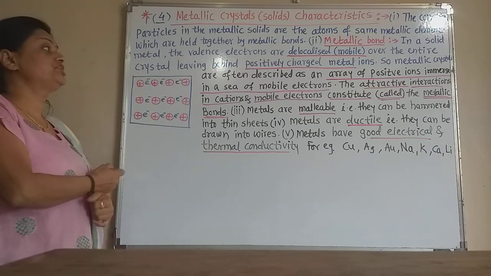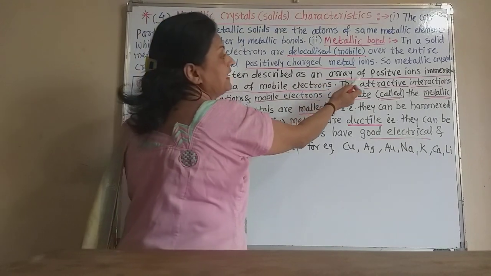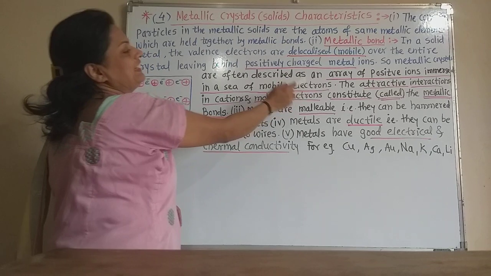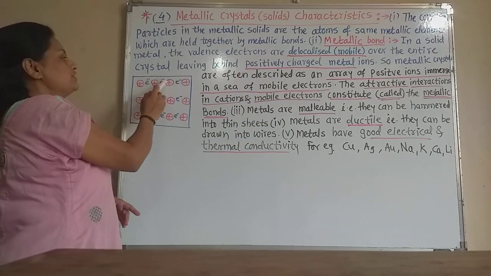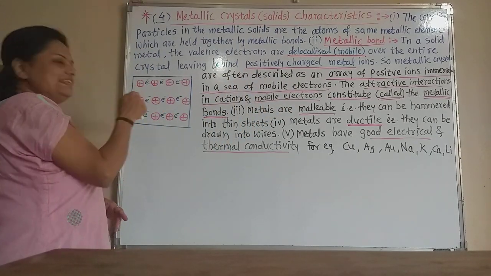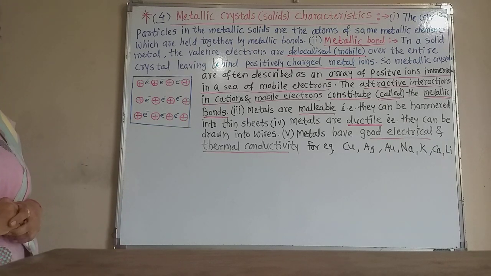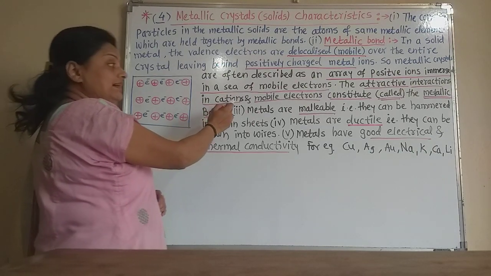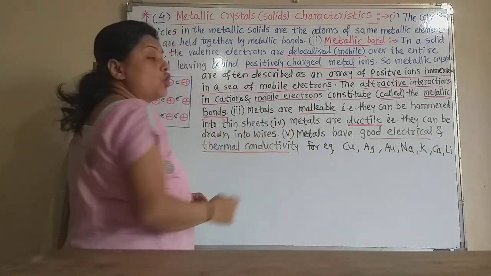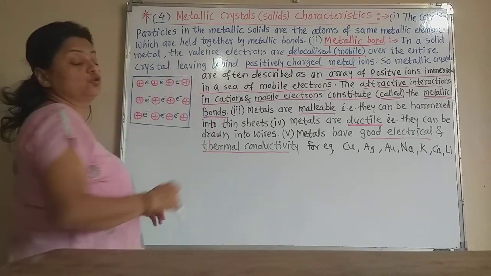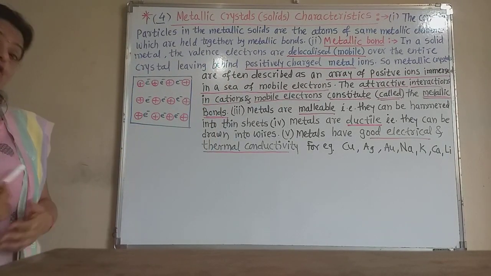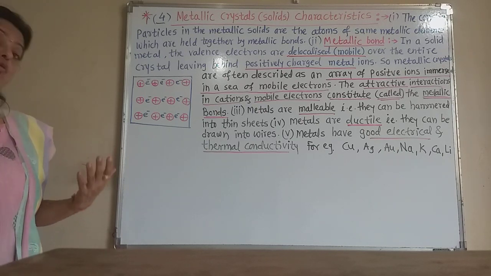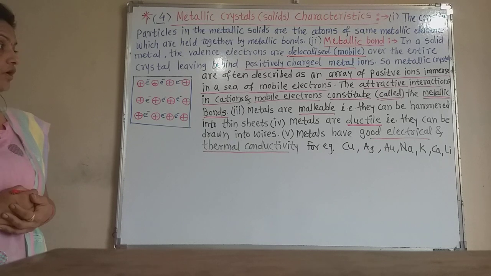Metallic crystals are often described as an array of positive ions immersed in a sea of mobile electrons. The attractive interaction between the metal cations and the mobile electrons is called the metallic bond.